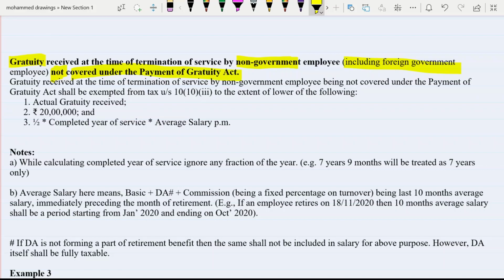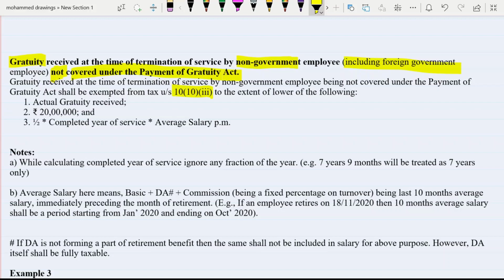So gratuity received at the time of termination of service by a non-government employee not covered under the Payment of Gratuity Act shall be exempted from tax under section 10, sub-section 10, clause 3. Now, one is for government employee, two is for non-government employee covered, and three is for non-government employee not covered, to the extent of the lower of the following.